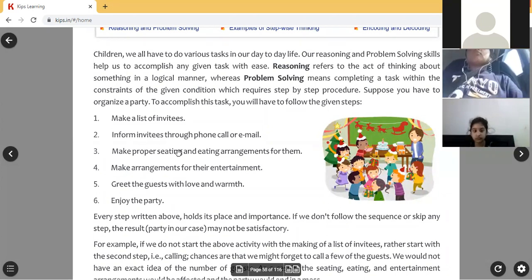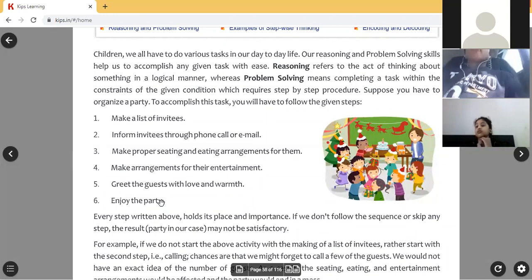Now the preparations over, the guests came to your home. Then how will you treat them? Greet the guests with love and warmth. Greet means just good evening or something else, welcome. Like that, you have to greet them with love and warmth. You should not be rude with them. So you should treat them with love and warmth. Next, sixth one, enjoy the party. The last step is enjoy the party. If you did all 5 steps successfully, then sixth step will automatically come.